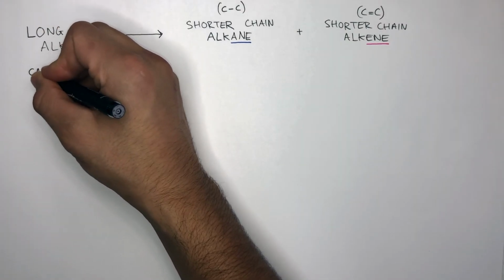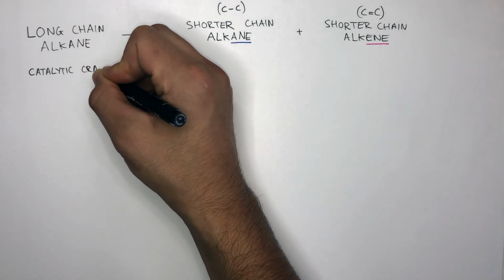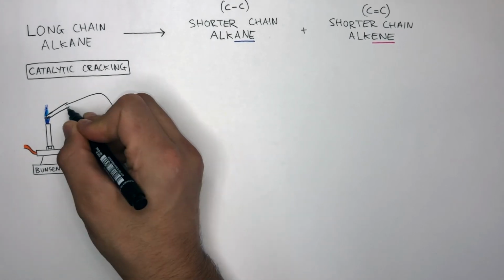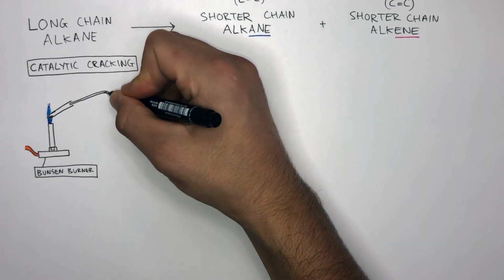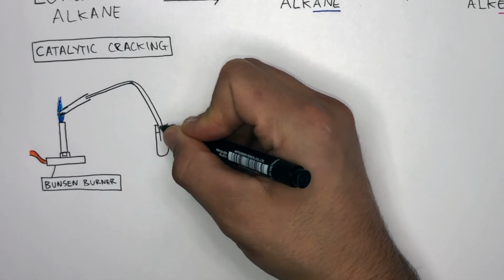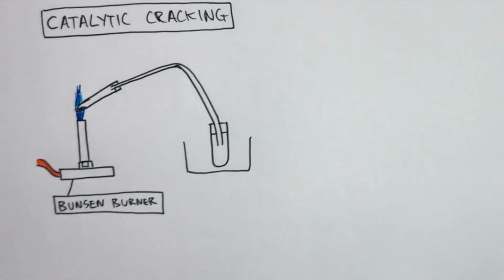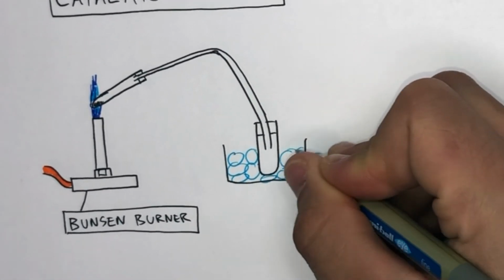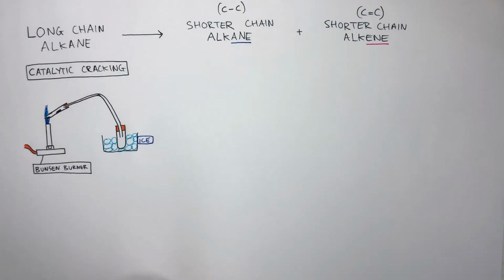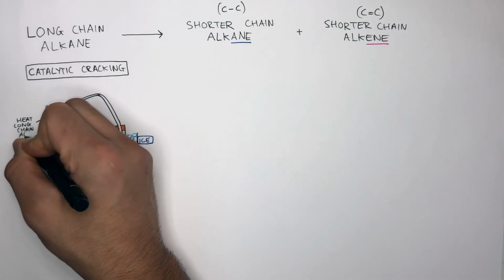Catalytic cracking is one of the techniques used to crack long chain alkanes into shorter chain alkanes and shorter chain alkenes. The equipment needed for catalytic cracking is a Bunsen burner. The Bunsen burner heats the test tube containing the long chain hydrocarbon. There's a delivery tube connecting this test tube to another test tube. There are bungs in the test tubes to ensure the gas does not escape, and then there is ice surrounding the second test tube. The Bunsen burner heats the long chain hydrocarbon, causing it to evaporate.